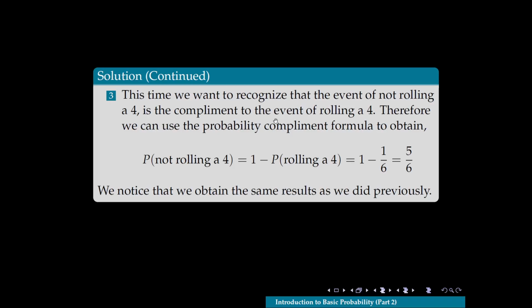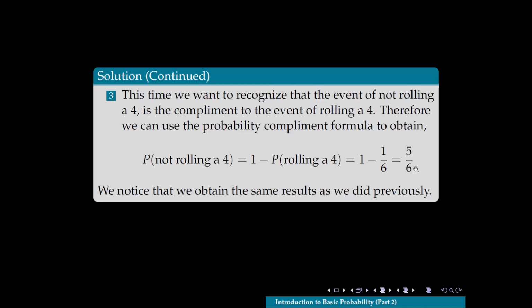This is, in fact, like we discussed earlier, the complement to the event of rolling a 4. So therefore, we can use the probability complement formula. The probability of not rolling a 4, right? This is the complement of rolling a 4, is equal to 1 minus the probability of rolling a 4. Well, we already obtained that. The probability of rolling a 4 was 1/6. That was the first step in this example. So 1 minus 1/6, simplifying that, we get 5/6. So we see that we obtain the same results that we did previously.